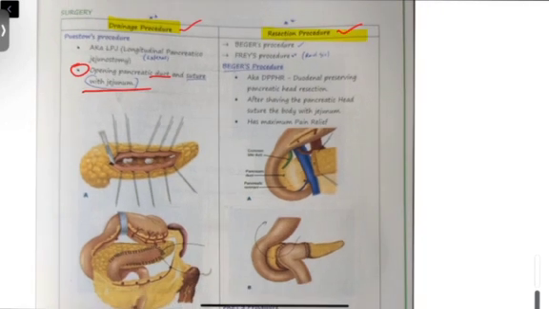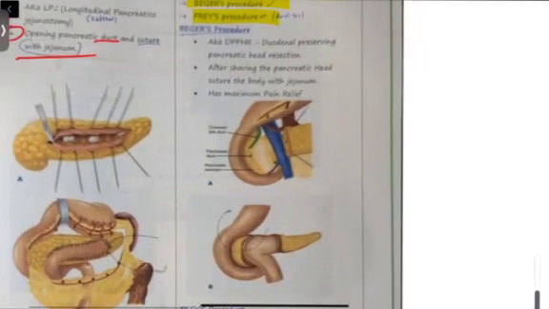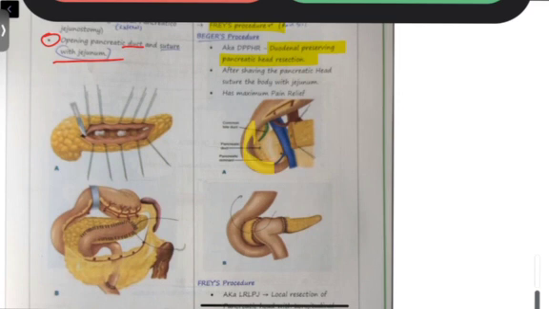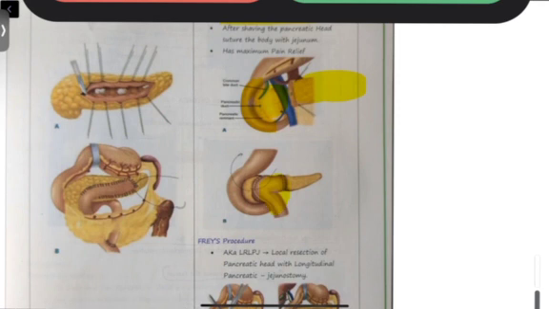In case of resection, there are two procedures: Beger's procedure and Frey's procedure. Okay, Beger's procedure ಅಲ್ಲಿ ಏನು ಮಾಡ್ತಾರೆ, this is also called as duodenum preserving pancreatic head resection. ಎಲ್ಲ ನೇಮಲ್ಲೇ ಇದೆ. Duodenum is preserved. Okay, pancreas head ಏನಿತ್ತು, that pancreas head is resected or removed. Okay, after this what they'll do, they'll suture the body, whichever the part of the pancreas is remaining, that will be sutured with jejunum. ಓಕೆನಾ? ಸೊ ಇಲ್ಲಿ ಹೆಡ್ಗೆ ಮತ್ತು ಡುಯೋಡೆನಮ್ಗೆ ಏನು ಕನೆಕ್ಷನ್ ಇತ್ತು ಅದು ಹೋಯ್ತು. ಫಸ್ಟು we are preserving the duodenum and removing the head. ಸೊ there is only body left now.